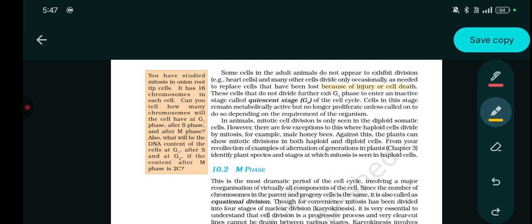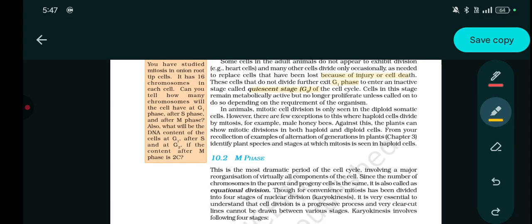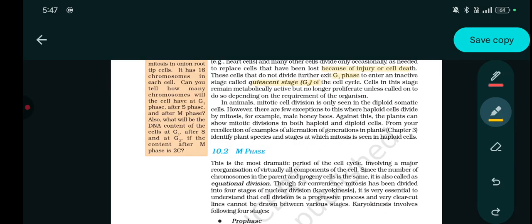These cells that do not divide further exit the G1 phase in order to enter an inactive stage or quiescent stage, that is G0 of the cell cycle. Cells in this stage remain metabolically active but no longer proliferate unless called on, depending upon the requirement of the organism.